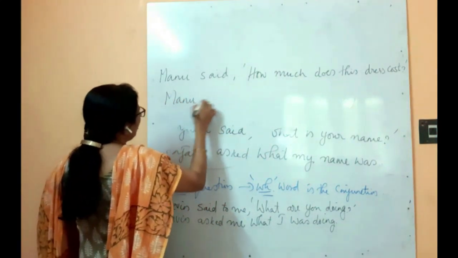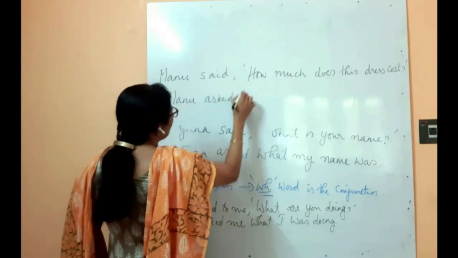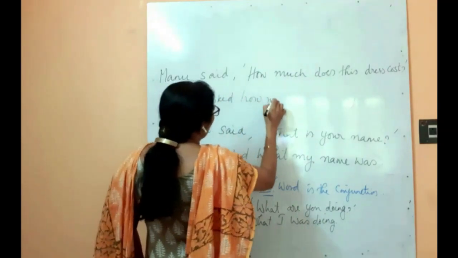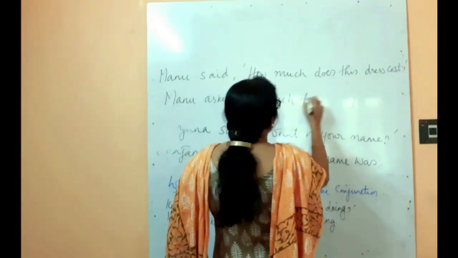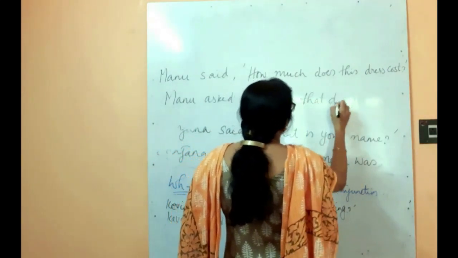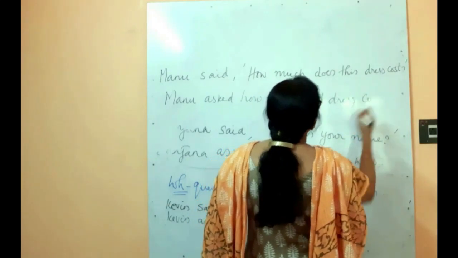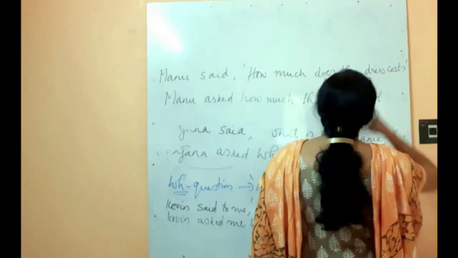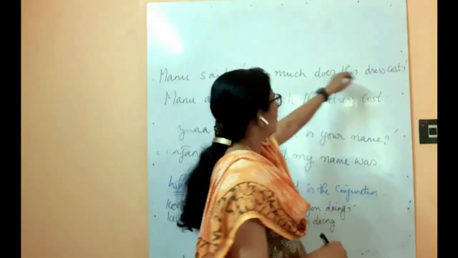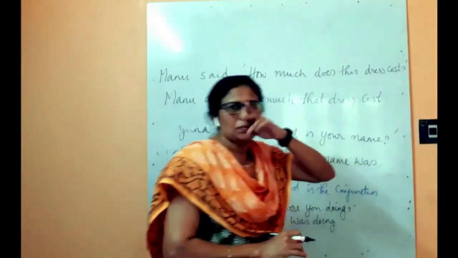Answer will be, Manu asked how much that dress cost. Okay, present to past, cost.